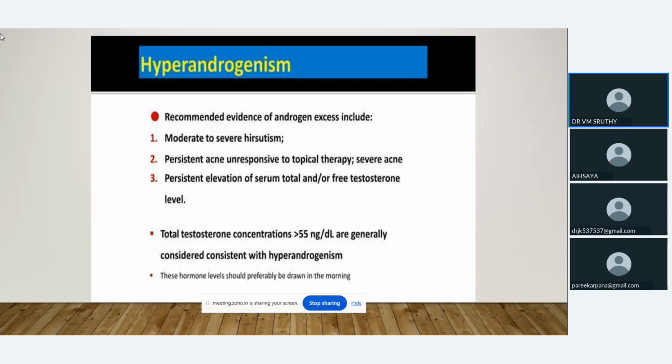So hirsutism will be there, and acne will be there, and the patient is not responsive to topical therapy. And there are increased levels of total or free testosterone. We can say that the testosterone level is high when it is more than 55 nanograms per deciliter.